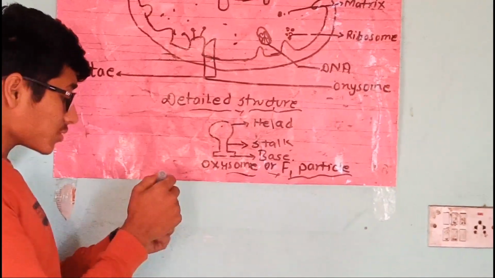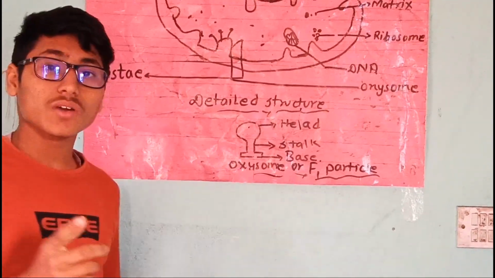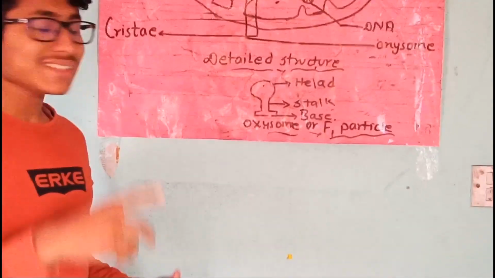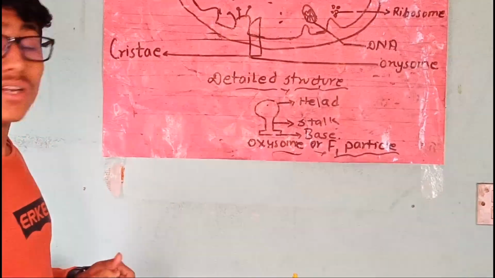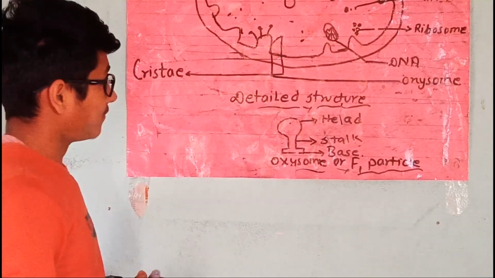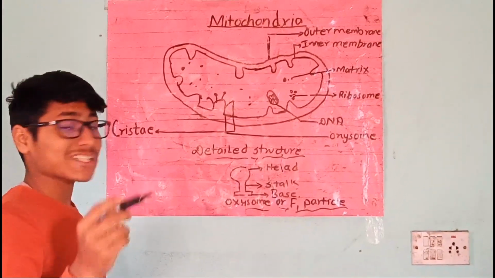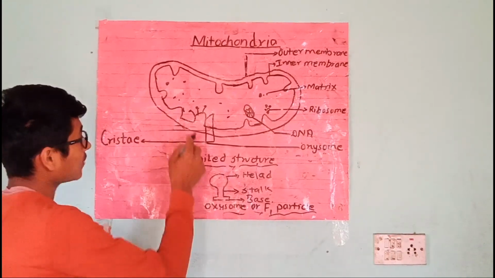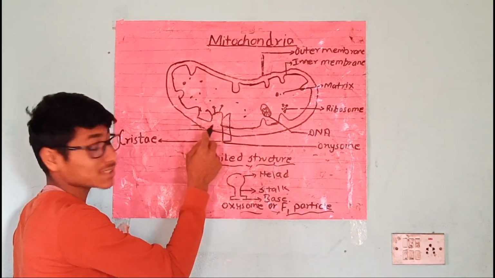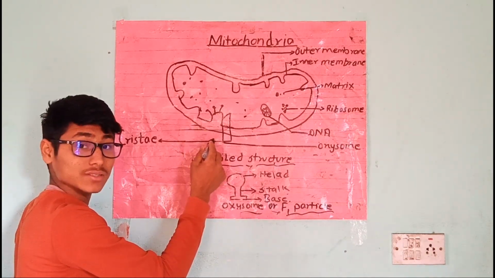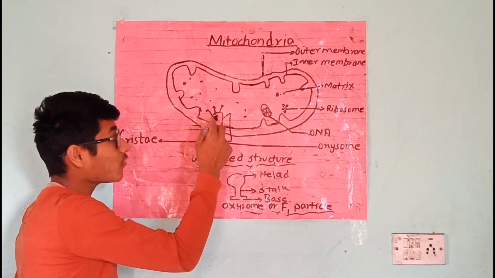The head portion consists of some proteins which help in the formation of ATP molecules in aerobic respiration. It is also known as F1 particles or elementary particles. Look here, this is the oxysome. The lower part of the oxysome is known as F0 particles, whereas the uppermost part of the oxysome is known as F1 particles.